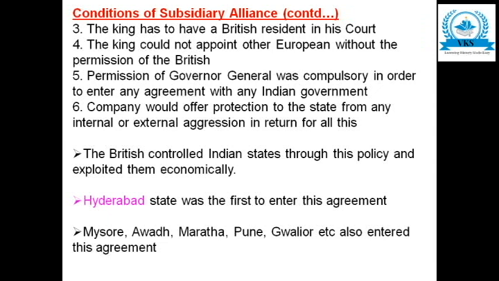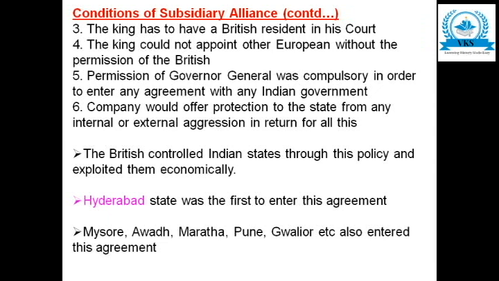The first state to sign subsidiary alliance was Hyderabad. Later on, many other states also entered the agreement: Mysore, Awadh, Marathas, Pune, Gwalior, etc. When we studied the Second Anglo-Maratha War, we learned how the Peshwa had signed the subsidiary alliance. So all these states entered into subsidiary alliance, and by that we understand that their control indirectly went into the hands of the British.